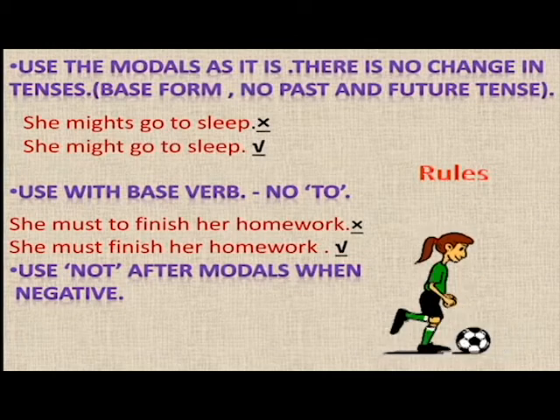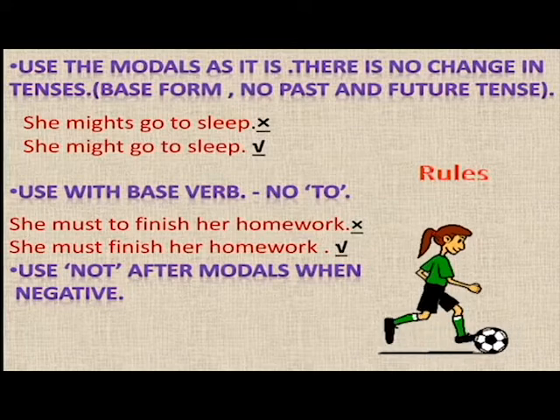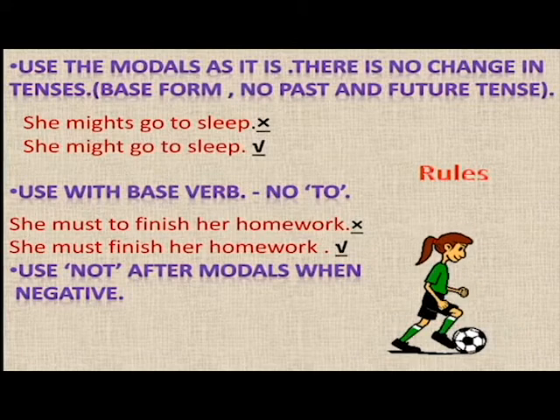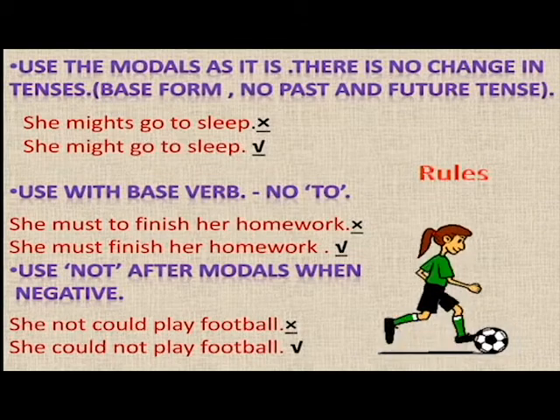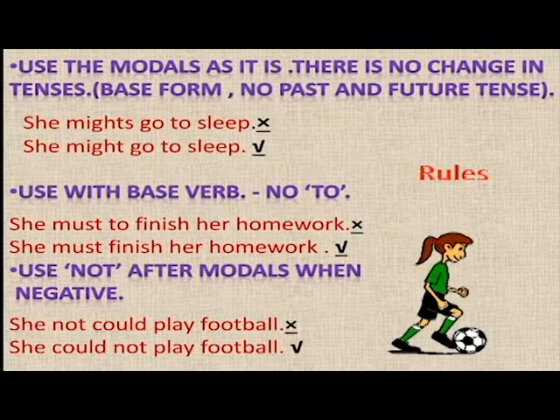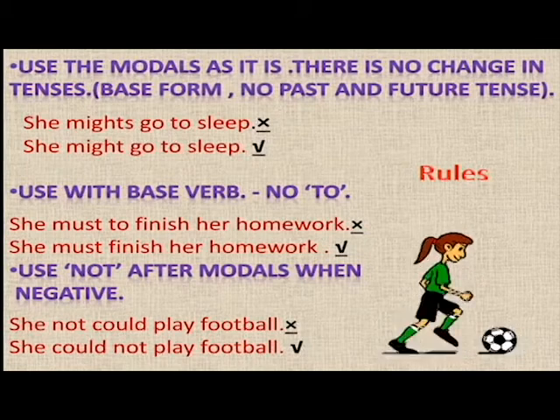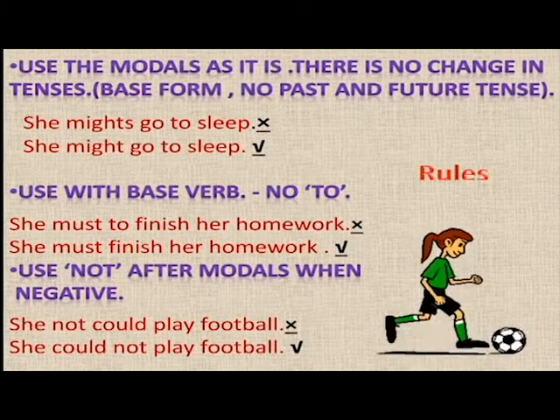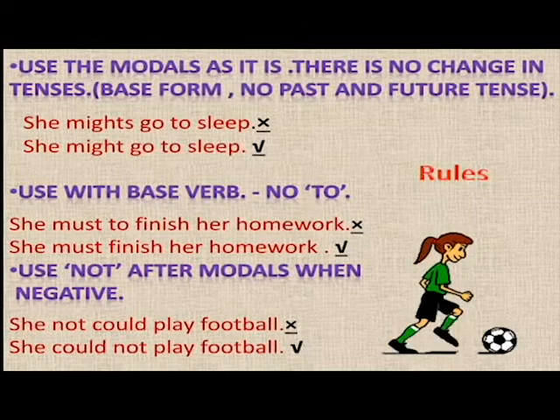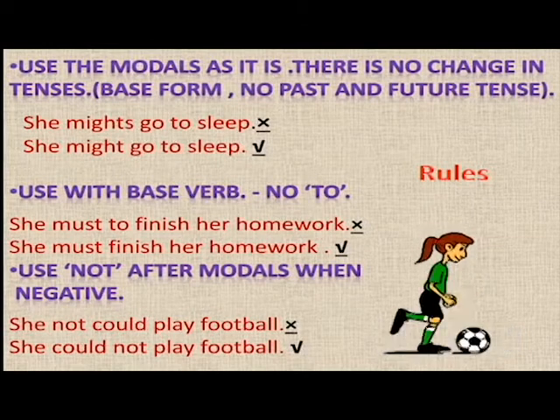Use not after modals when negative. So as I told you, you also use the negative form of these modal auxiliaries. For example, she not could play football is wrong. If the negative word not is used, it needs to be used after the modal auxiliary. That is, in this sentence, she could not play football. That means not is used after the modal verb could.